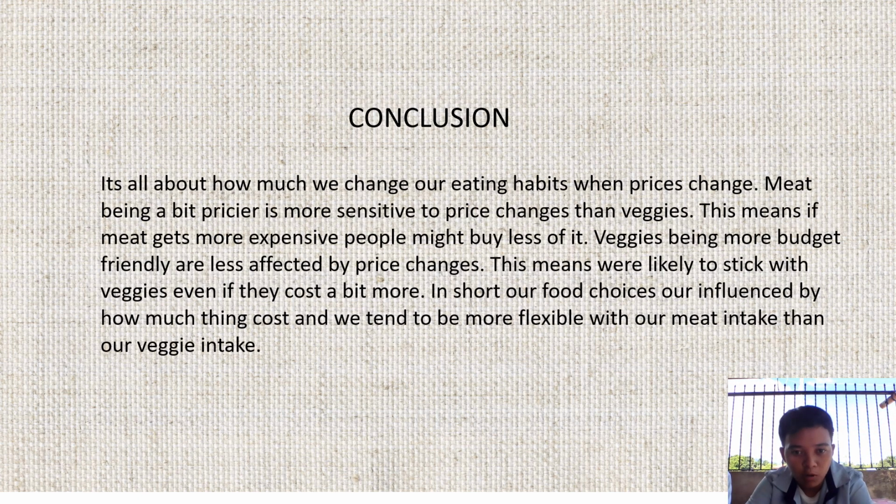Conclusion. It's all about how much we change our eating habits when prices change. Meat, being a bit pricier, is more sensitive to price change than vegetables. This means if meat gets more expensive, people may buy less of it. Vegetables, being more budget-friendly, are less affected by price changes. This makes people more likely to stick with vegetables even if they cost a bit more. In short, our food choices are influenced by how much things cost, and we tend to be more flexible with our meat intake than our vegetable intake.